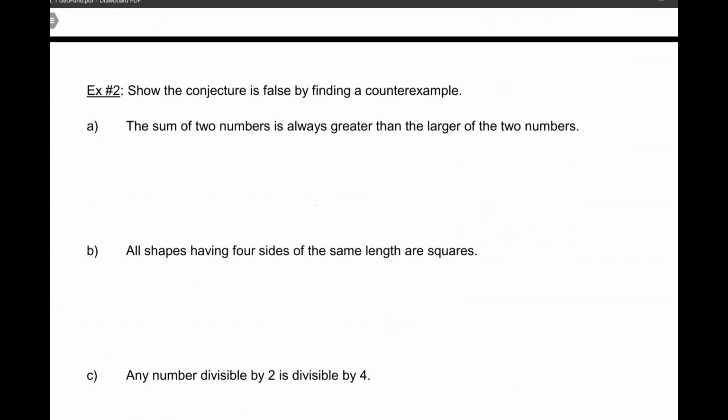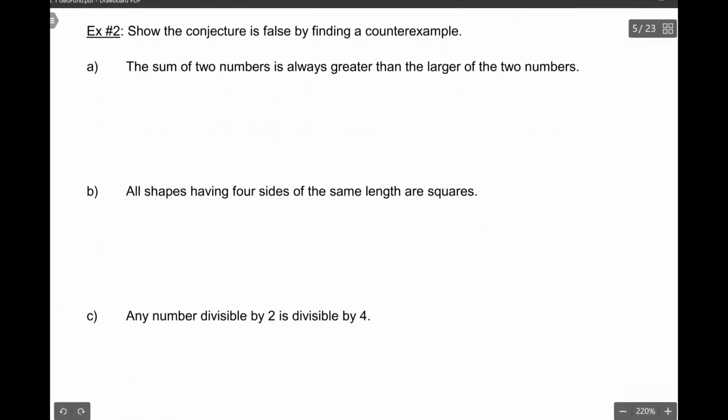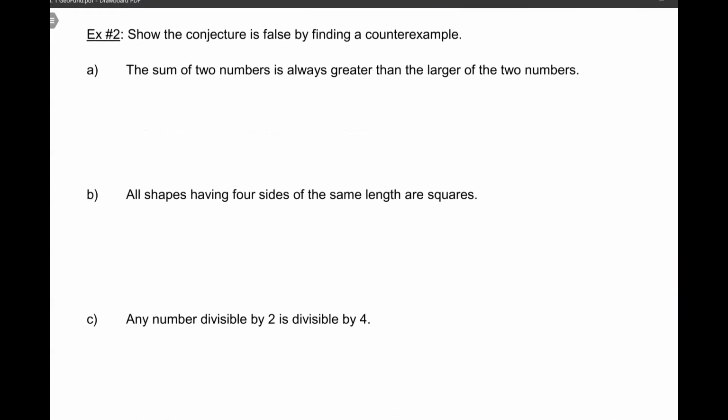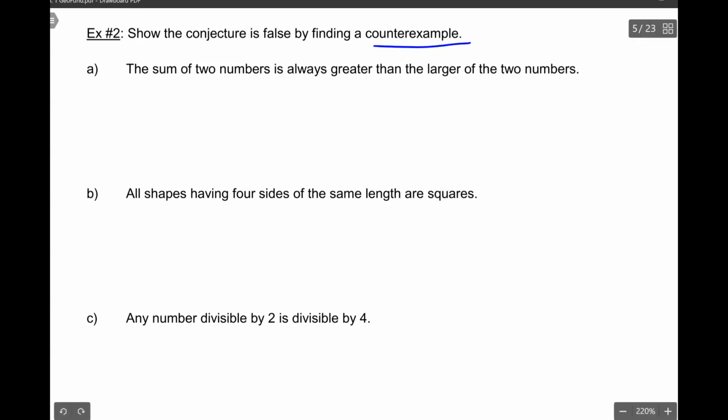All right, example 2. Show the conjecture is false by finding a counterexample. The sum of two numbers is always greater than the larger of the two numbers. So what we want is the sum of two numbers that is less than the larger number, because remember, we're trying to find a counterexample that's going to prove this is false. If I pick something like 2 plus 3, that's equal to 5. Well, 5 is larger than 3 and 5 is larger than 2.